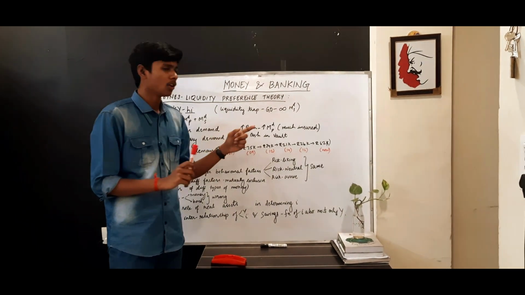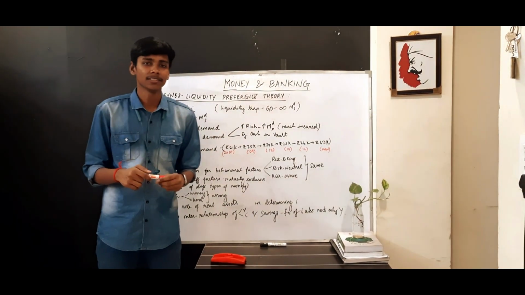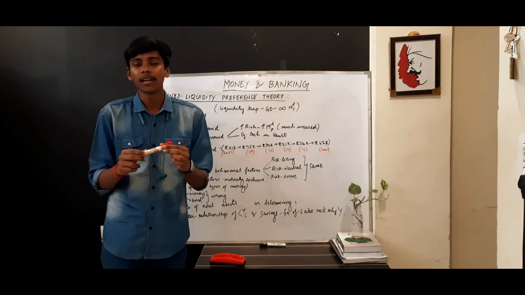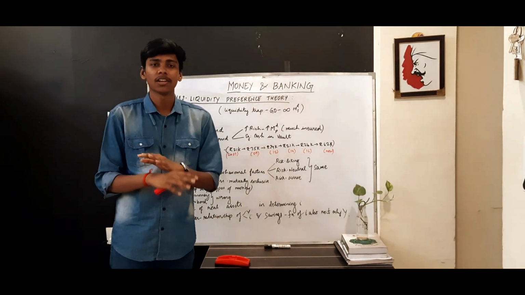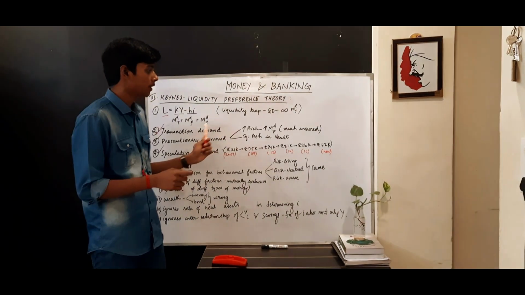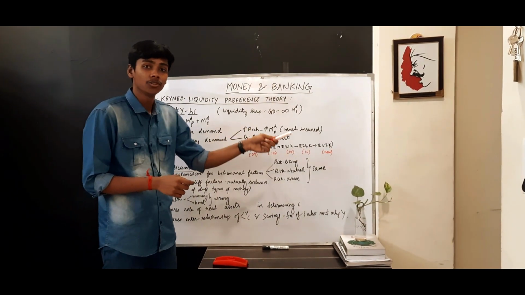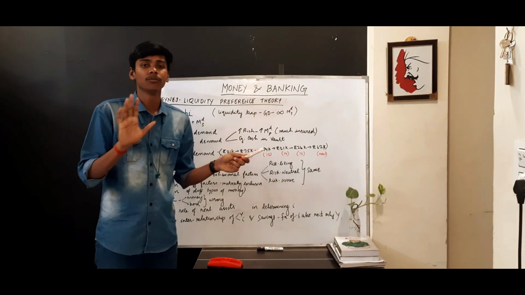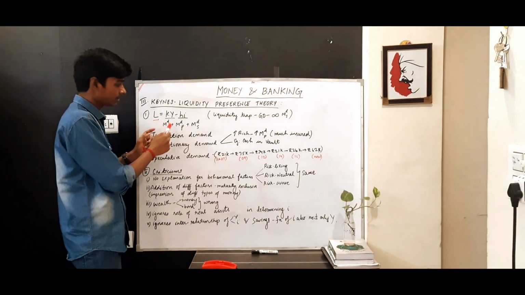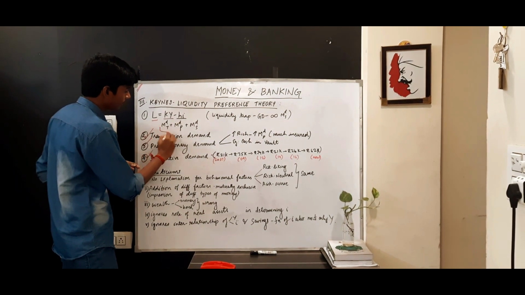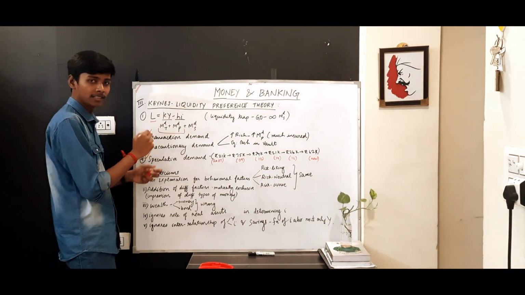Then as you become rich, obviously you would have easily seen in society that people who are rich are much more insured. You would have car insurance, life insurance, health insurance, a lot of insured people. So their precaution demand will always be increasing, that is, positively related to the level of income. So that is why we have combined these as KY: these two demands for money come under this KY. It will subsume it.